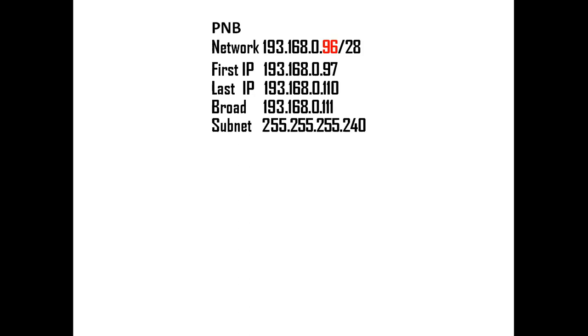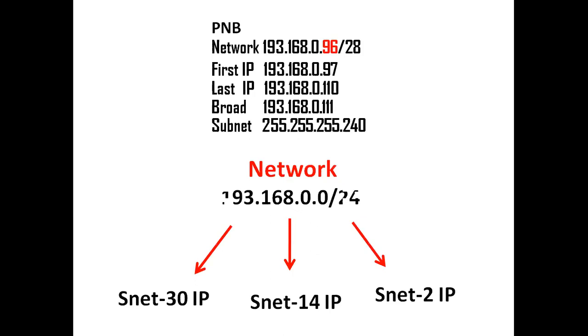Now I have finished class C subnetting here, and we have a task. We have a homework here. We have one network here, that is 193.168.0.0/24. You will do subnetting here. The first subnet requires 30 public IP addresses, the second network requires 14 public IP addresses, and the third subnet requires 2 IP addresses.